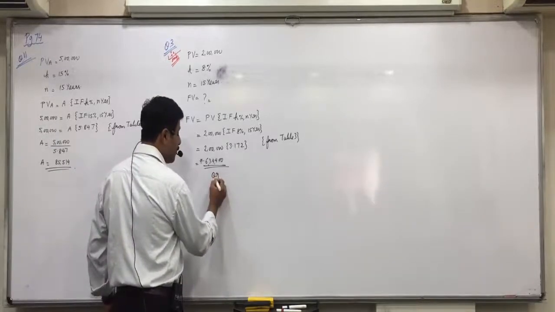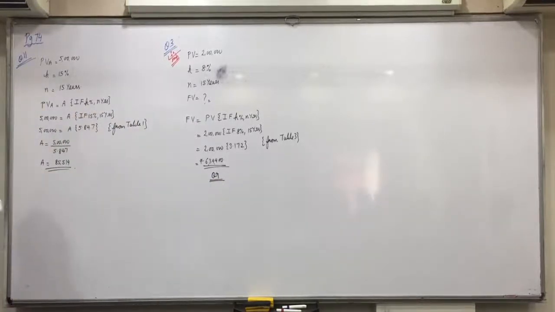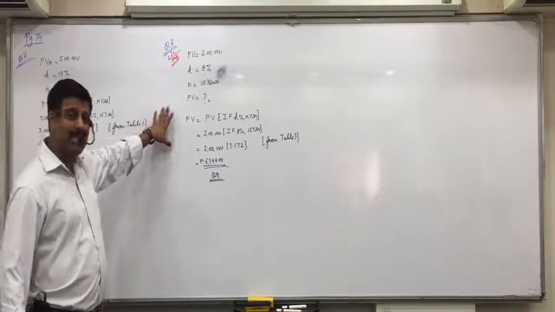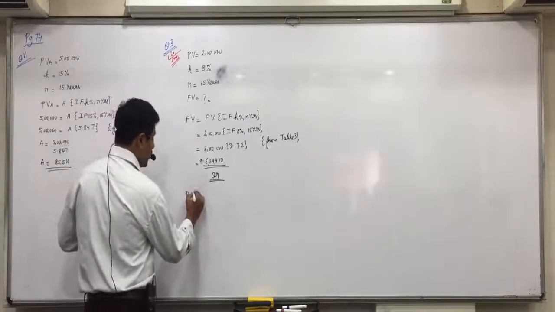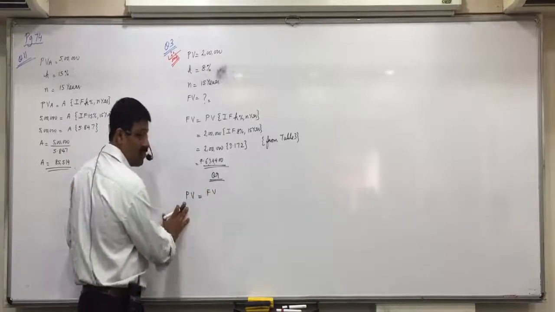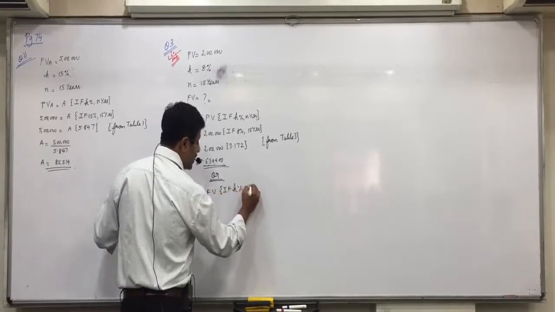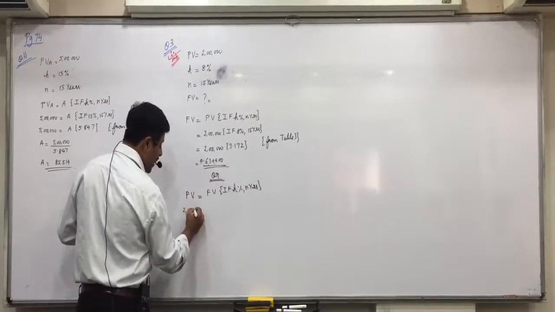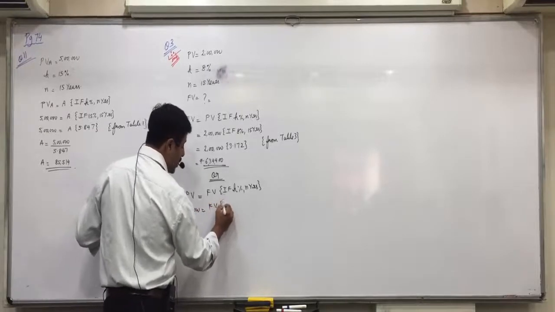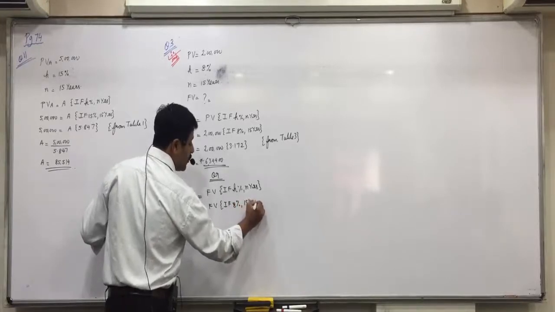Now, just be attentive. In case in exams, they don't provide you the future value table, but only the present value table is provided, then this question can be solved by the present value table also, because present value is also given to you. The answer would slightly differ because of rounding off. What is the formula of present value? Future value into interest factor k% and n number of years. What is the present value already given to you? 2 lakhs. Future value into interest factor, that is 8%, and n number of years, that is 15 years.